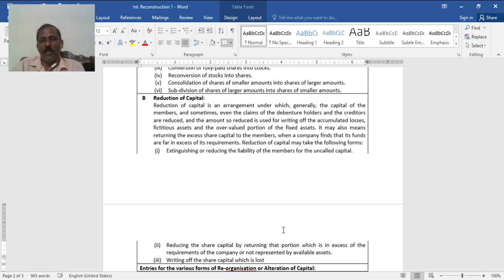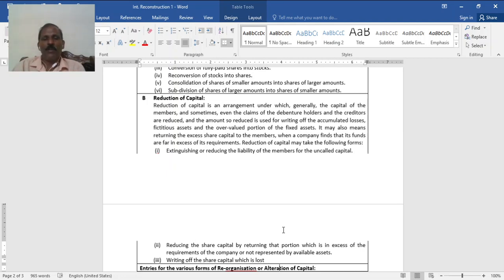Liability will be reduced, and it will be used to reduce such fictitious assets and the overvalued portion of any fixed assets. Fixed assets purchased and recorded at cost, if not adjusted for depreciation over the years, will show a high value. Now, to bring it to a real value.